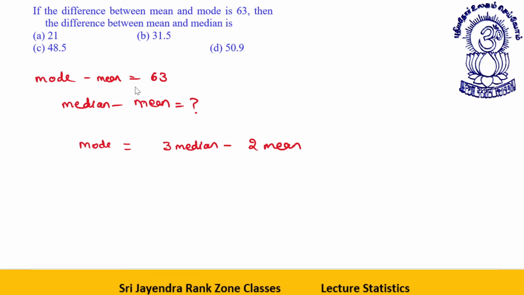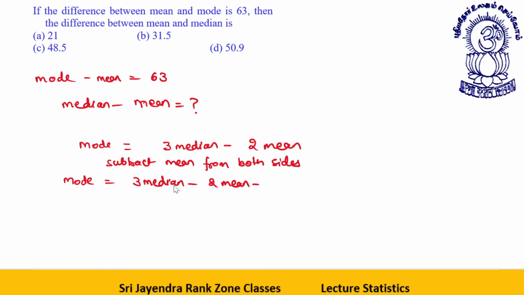What do we require? We have mode minus mean. So what do I do? I subtract mean from both sides. When I subtract mean from both sides, what happens is mode minus mean is equal to 3 median minus 2 mean minus mean. Let me write this in blue color.